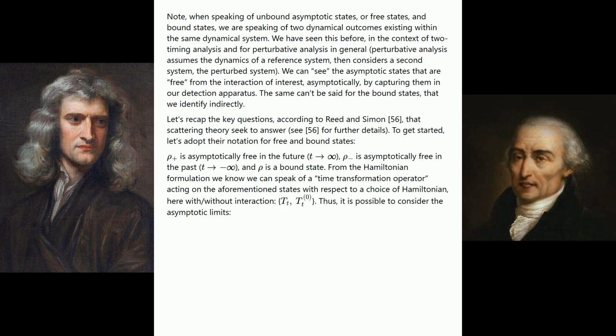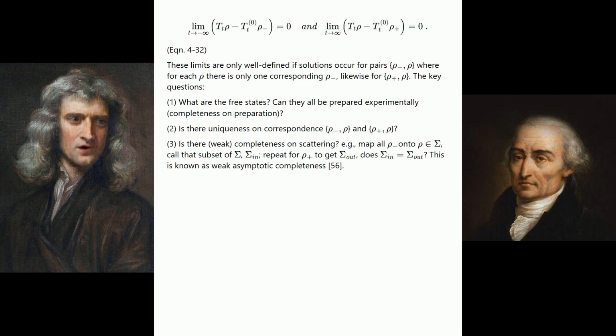From the Hamiltonian formulation we know we can speak of a time transformation operator, acting on the aforementioned states with respect to a choice of Hamiltonian, here with and without interaction, T sub t raised to the 0 power. Thus, it is possible to consider the asymptotic limits, see equation 4-32. These limits are only well defined if solutions occur for pairs rho sub minus, rho, where for each rho there is only one corresponding rho sub minus. Likewise for rho sub plus, rho.